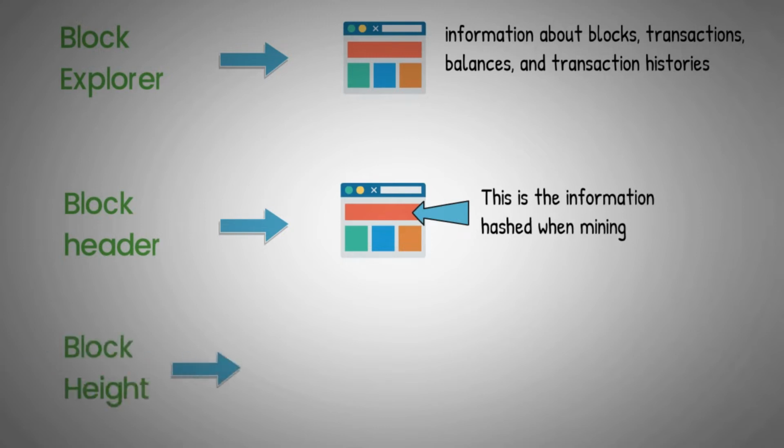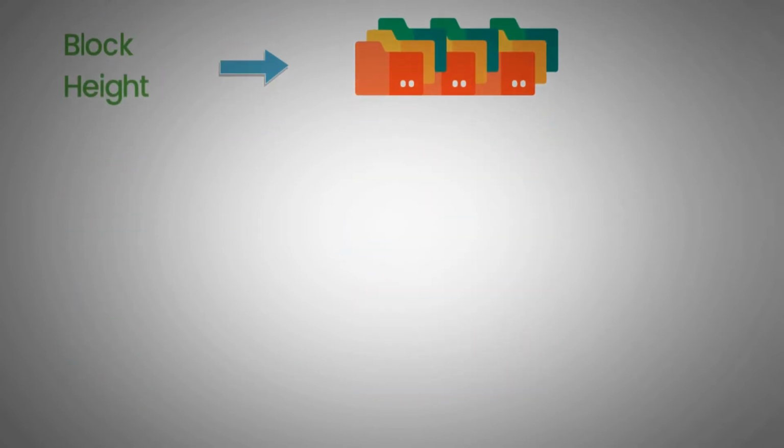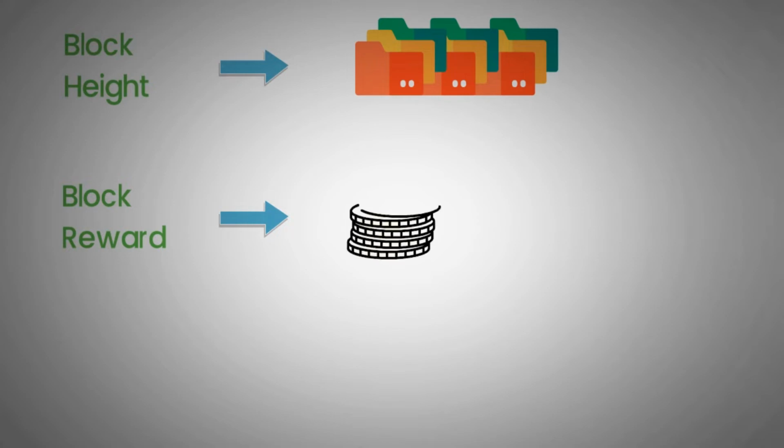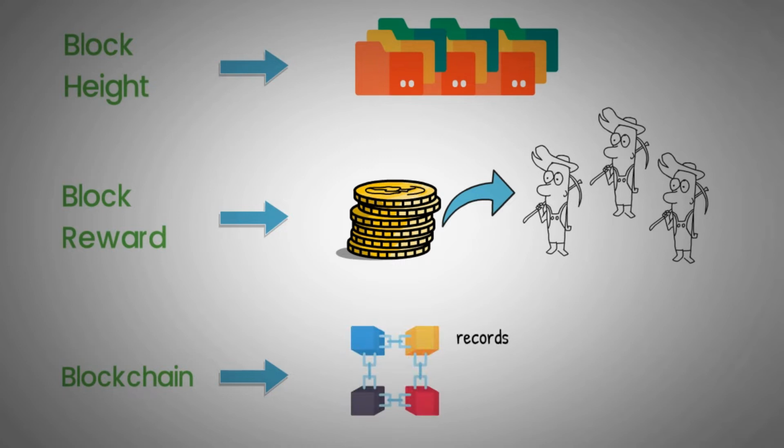Block Height, the number of blocks in the chain between itself and the first block on that blockchain. Genesis block or block 0. Block Reward, the sum of coins awarded by the blockchain protocol to cryptocurrency miners for each successfully mined and validated block. Blockchain, a decentralized, digitized ledger that records transaction information about a cryptocurrency in a chronological order.